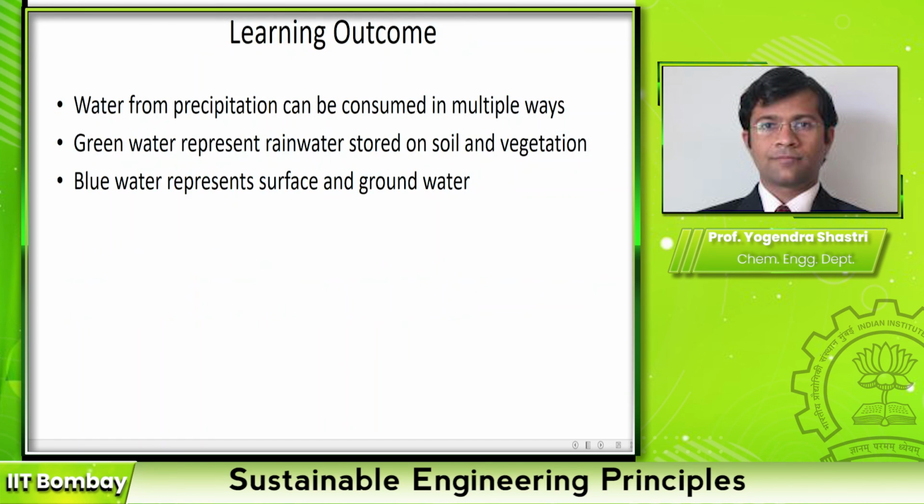So the important learning outcomes of this module are, first of all, I discussed the fate of water that we receive from precipitation, and I talked about different ways it can go, different compartments it can become part of. And based on that, we defined green water, which is rainwater that is stored in soil or on vegetation, and blue water represents surface or groundwater.